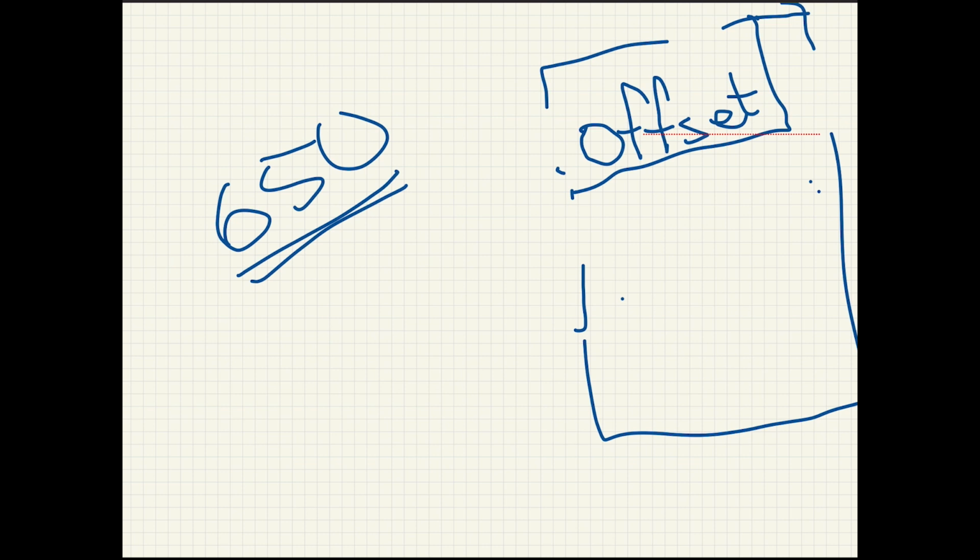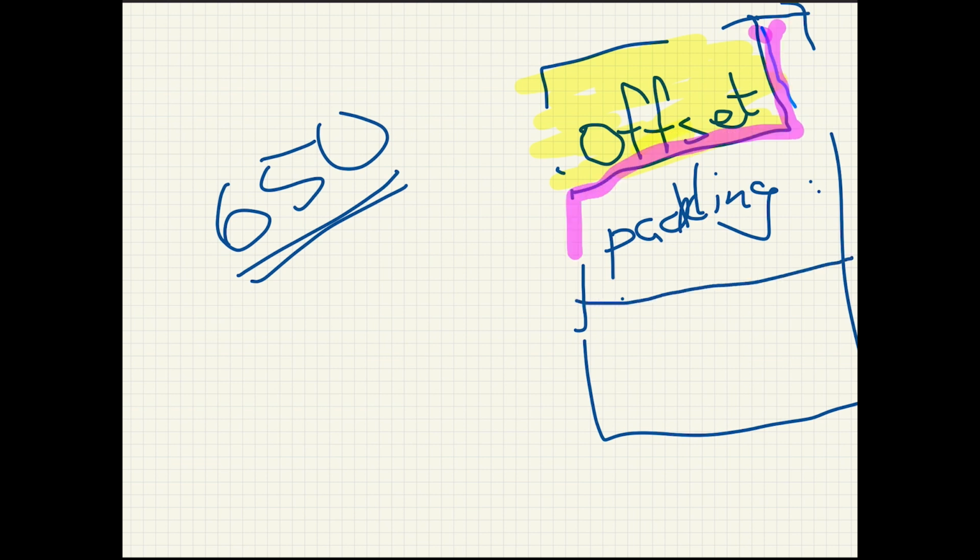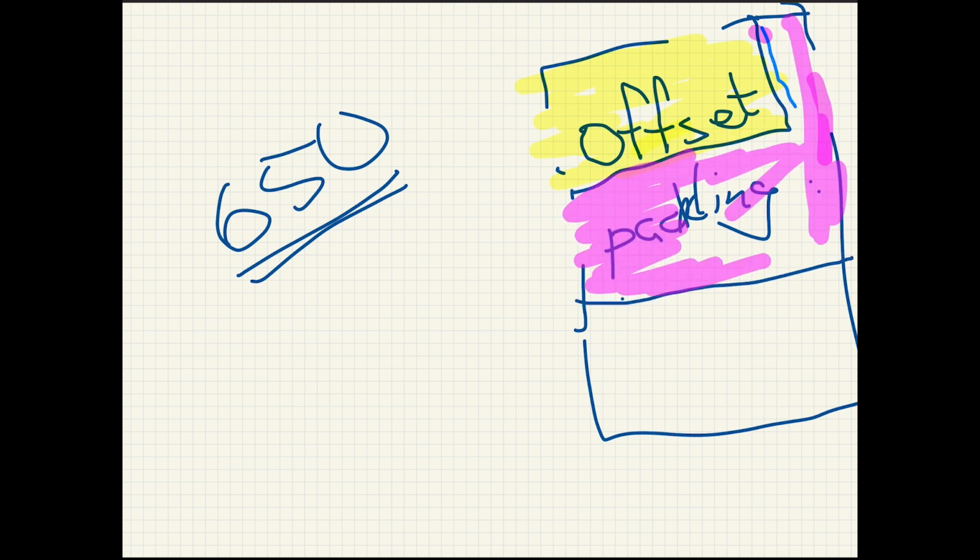Let me color this in. So the offset will be this yellow part, and then we will have our padding. Like so. That's the padding. Okay, and what comes next? You guessed it. The hash.